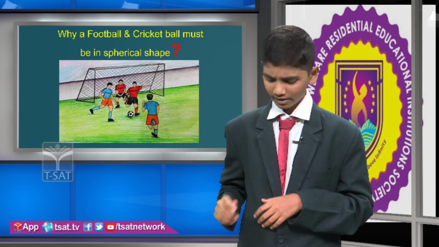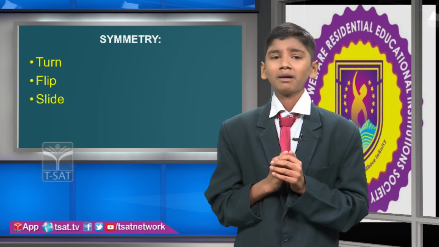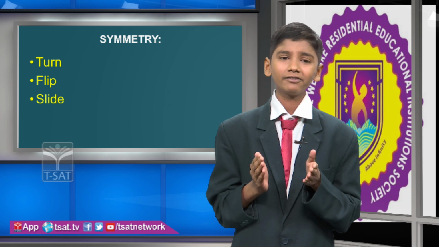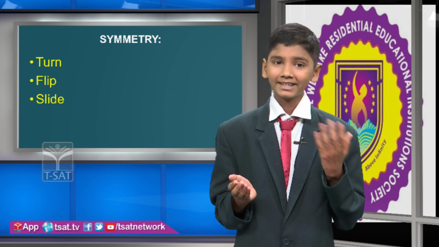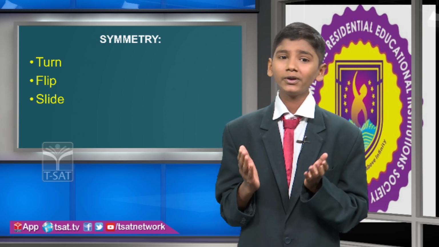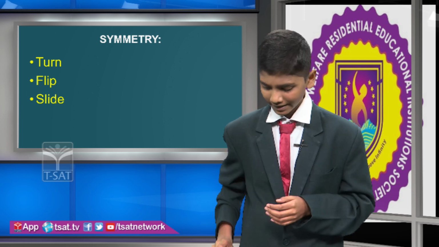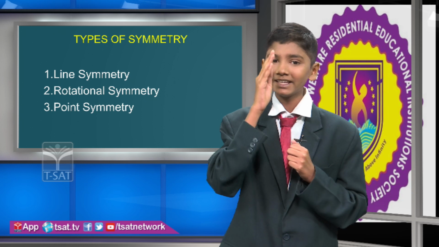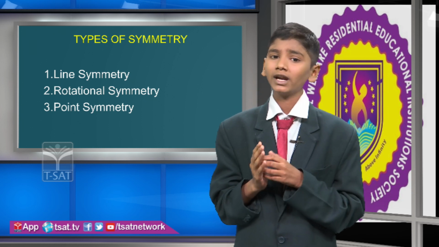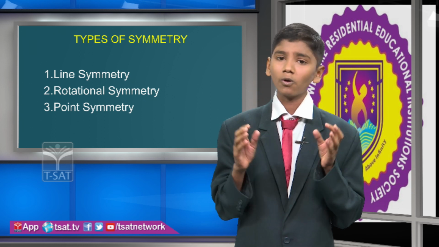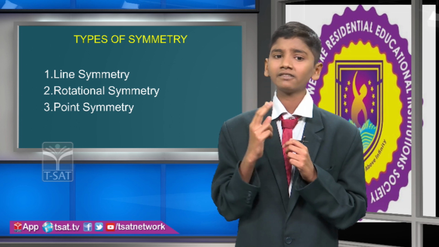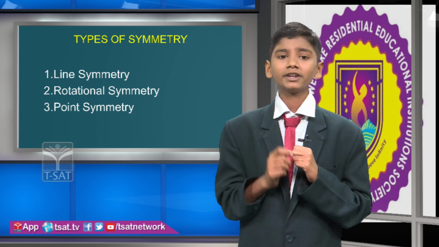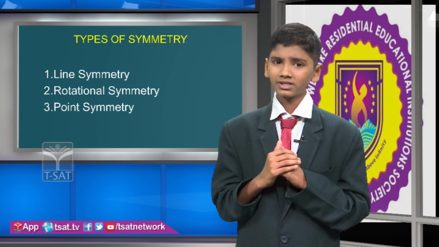Don't move anywhere. Symmetry. Mathematically, symmetry is that one shape becomes like another one when we move it some way: flip, turn or slide. Now we are going to discuss types of symmetry. There are three basic types of symmetry. The first one is line symmetry, also called reflection symmetry or mirror symmetry. The second one is rotational symmetry or radial symmetry. The third one is point symmetry or origin symmetry.